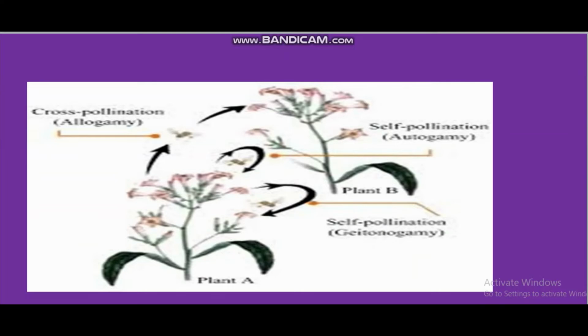The first case is autogamy. We can see here, this is autogamy. It is occurring in the same flower, that is autogamy. Then second is xenogamy.